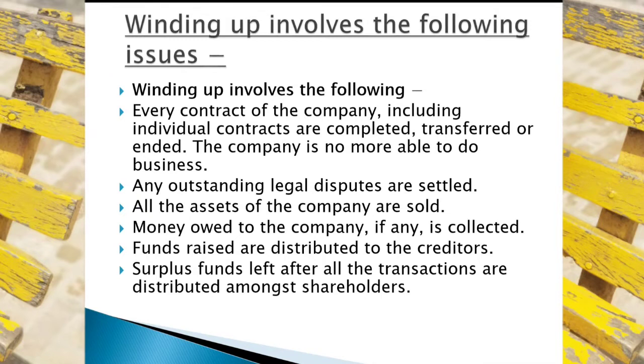So the company is no more able to do the business. Yes, there must be criteria. The company is unable to commence their business and the company is unable to conduct their business activities. That is the first condition. So at that time, the company can be wound out. So that's why every contract of a company, including individual contracts, is completed and every contract is ended. So the company is no more capable to conduct or commence their business. This is the first condition.